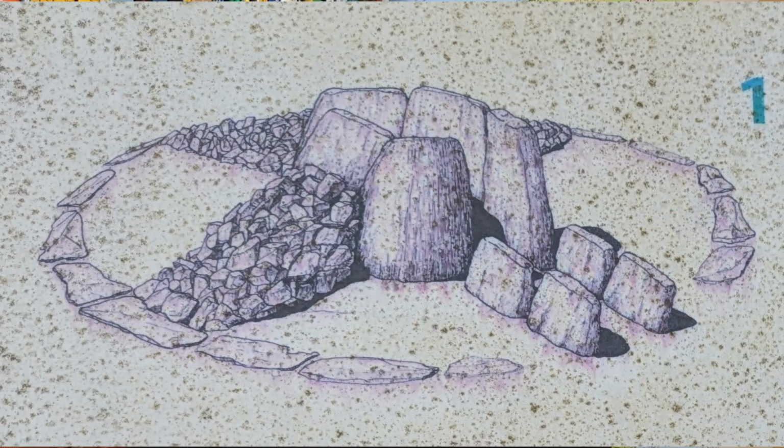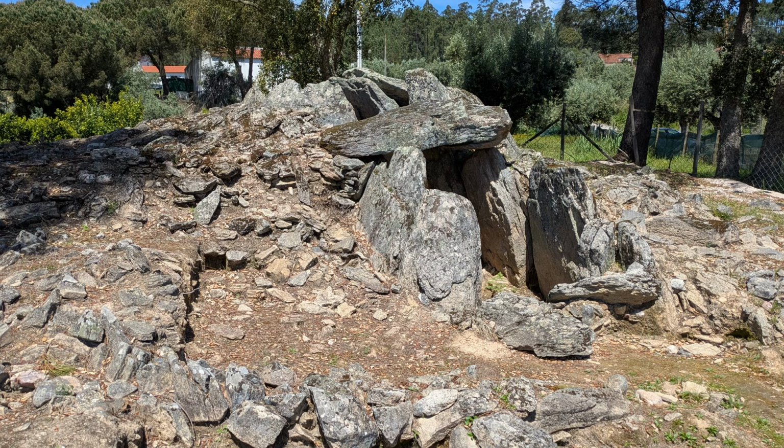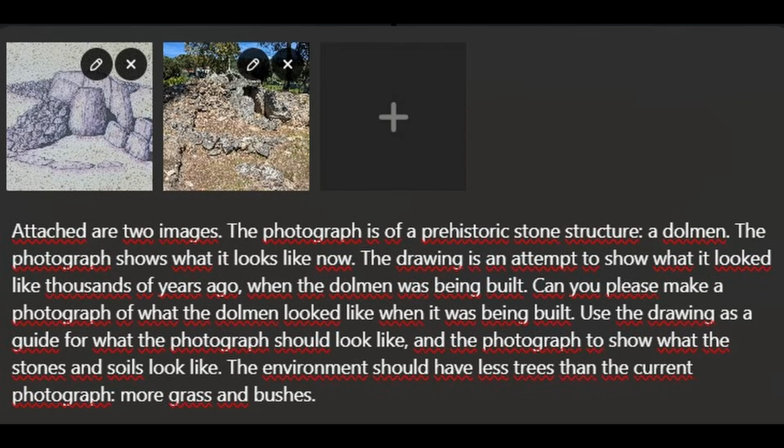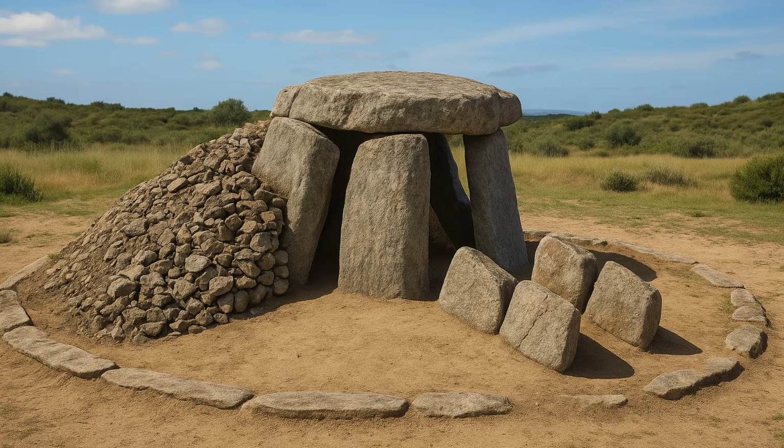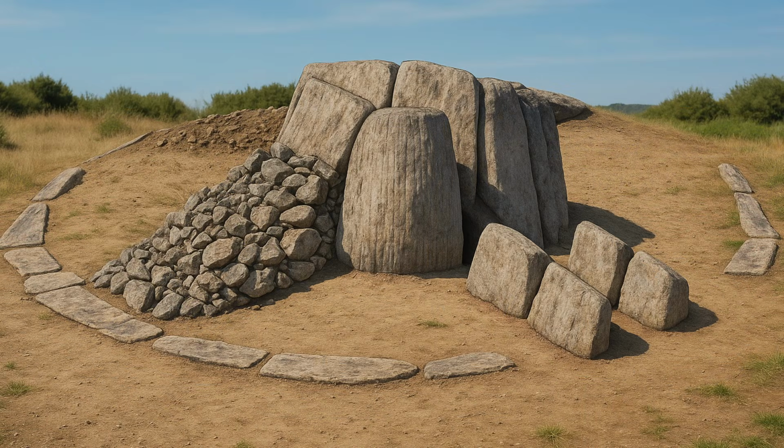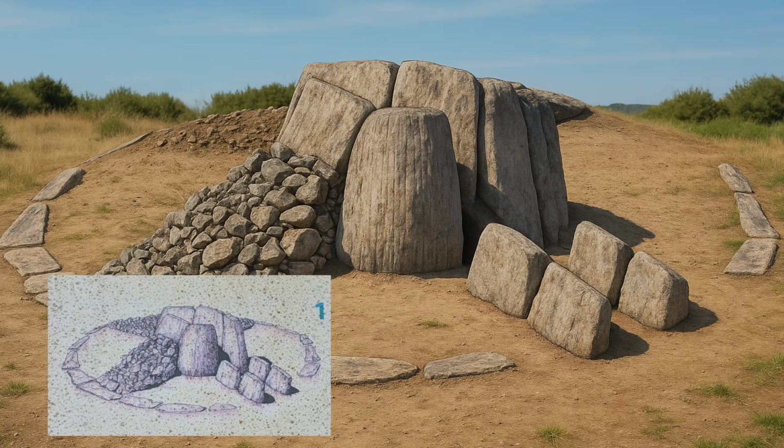So I fed in a photograph of the diagram and a photograph of what the dolmen looks like today, so that AI could use that for texture and things, and asked it to generate an image based on those. And the results were pretty impressive. It gave me two options, and one was not very impressive, but the other one looked almost like a photograph, or at least an illustration, of what the diagram was trying to represent. Success, I thought. Let's try some more.